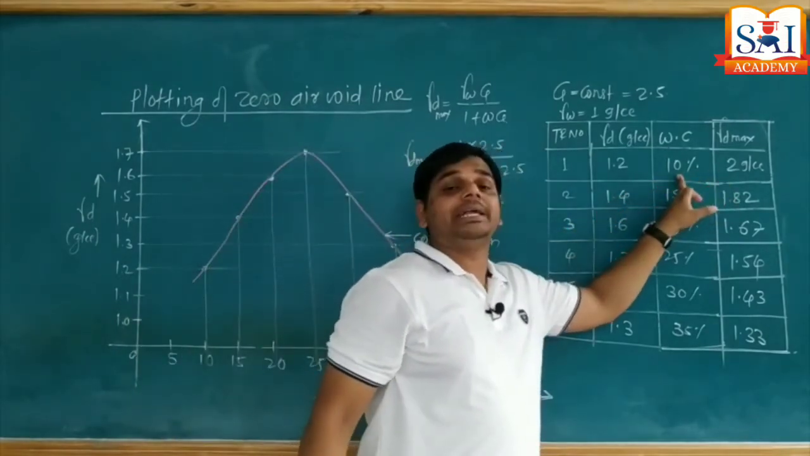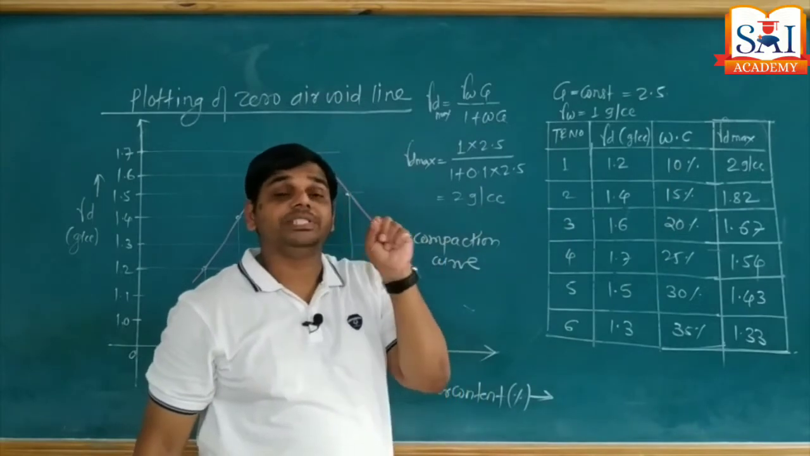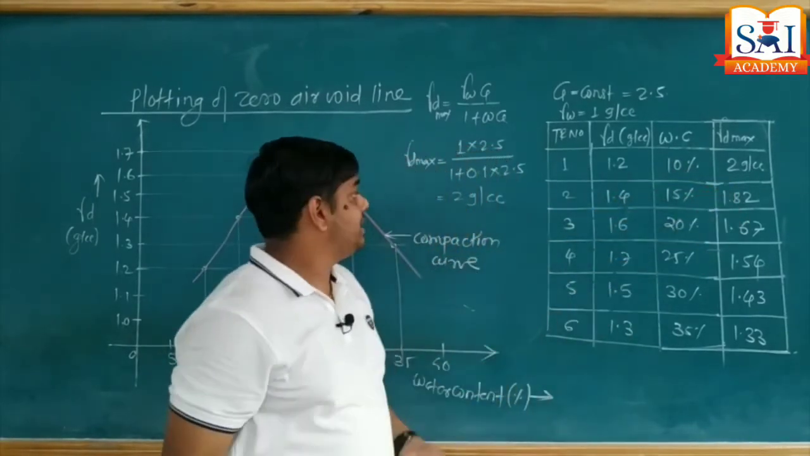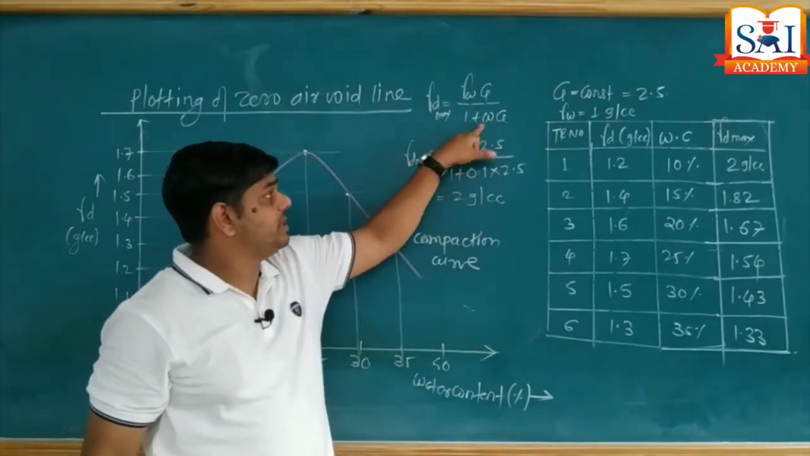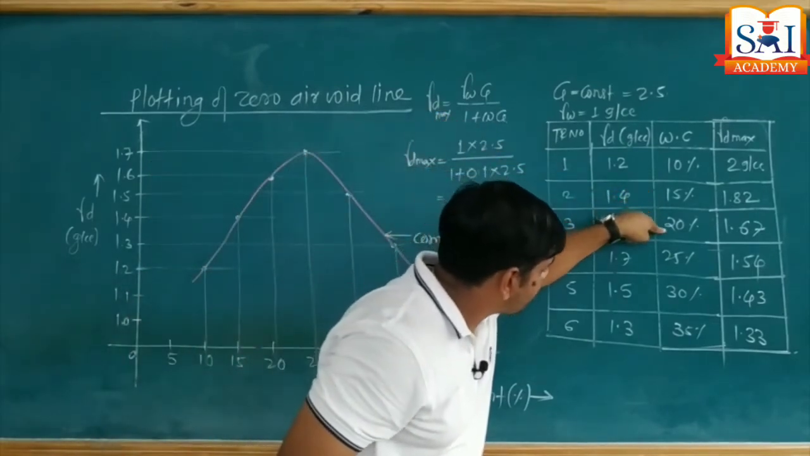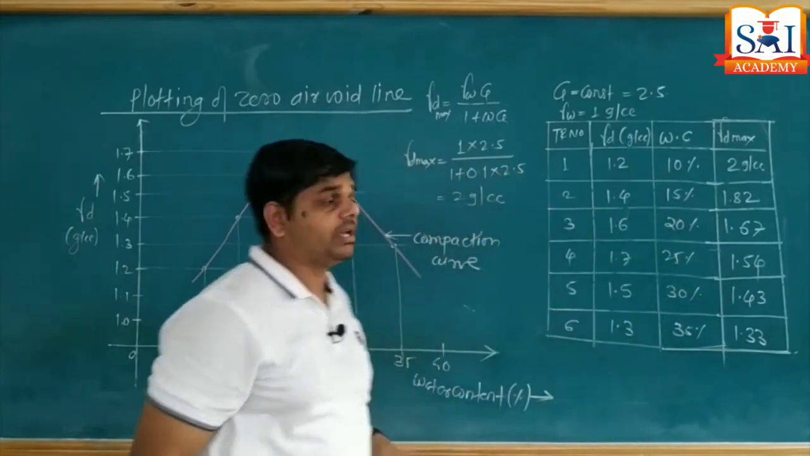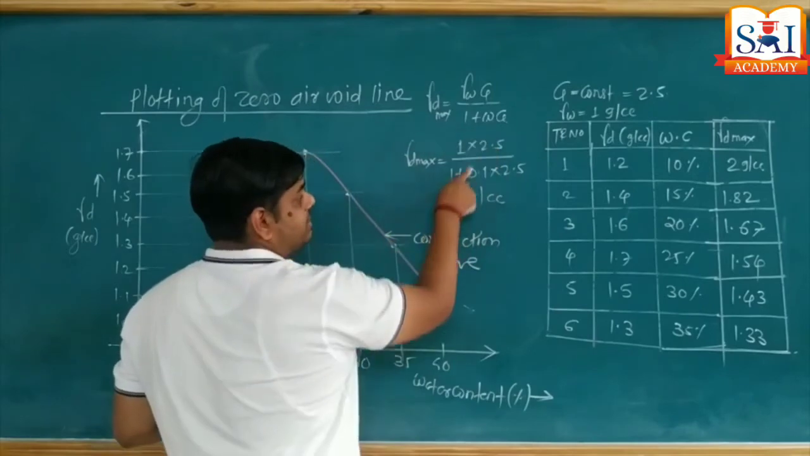Means for water content 10%, gamma D max is a point of the zero air void line. So it's 2 gram per cc. And as water content increases, the denominator term increases, so the gamma D max value decreases. So with increase in water content values, gamma D max values go on decreasing. Okay, now we got all the values by replacing only the water content in this expression.